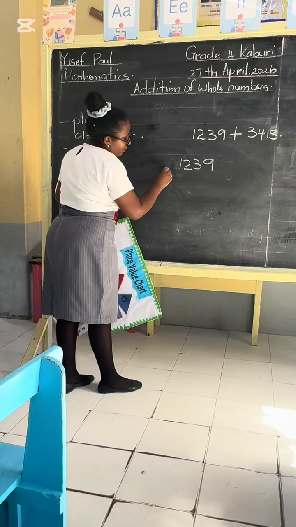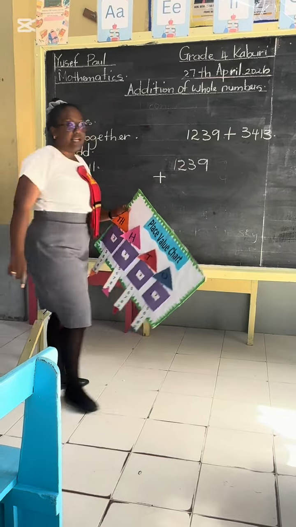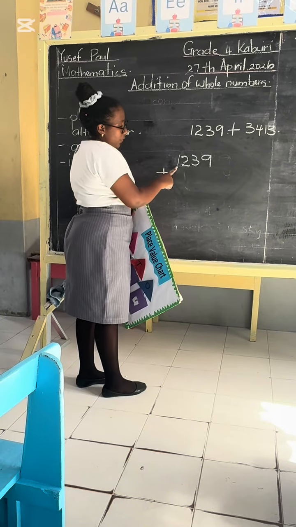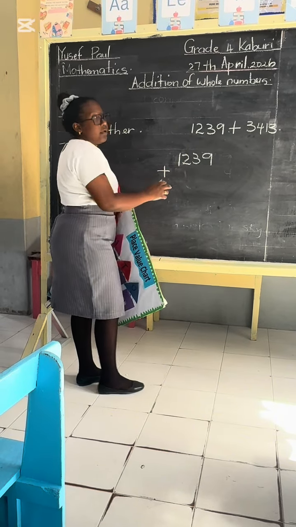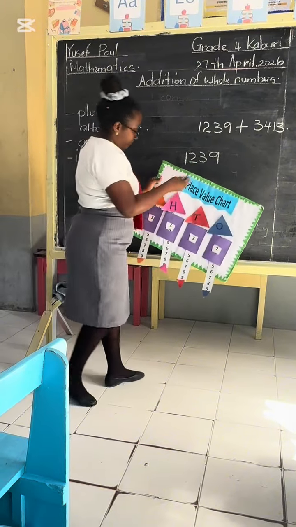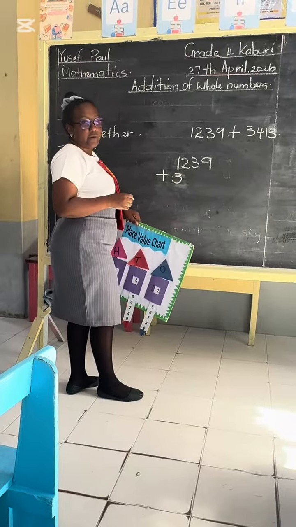1,239 plus this. Would we start putting down the numbers here, or would we start from under the 1? Very good. You will start putting down under the 1 because, let's write it. Putting the 3 here, then where do we put the 4?